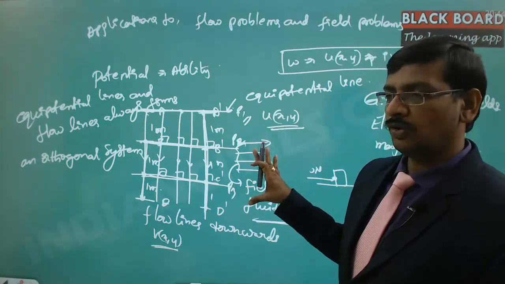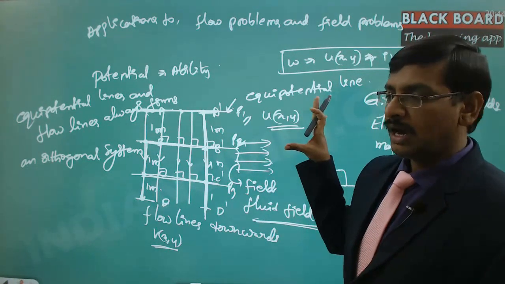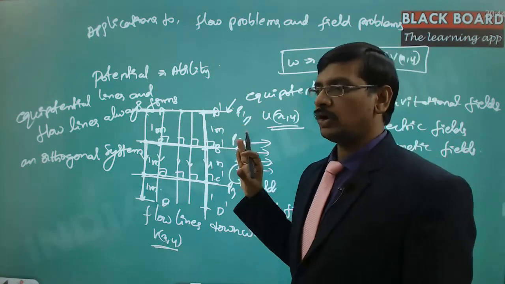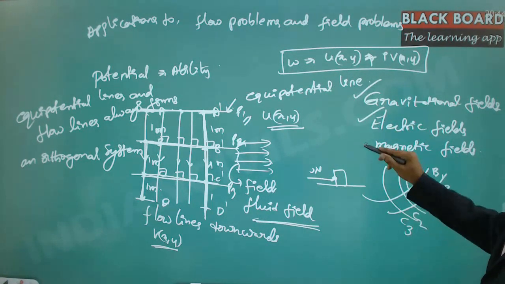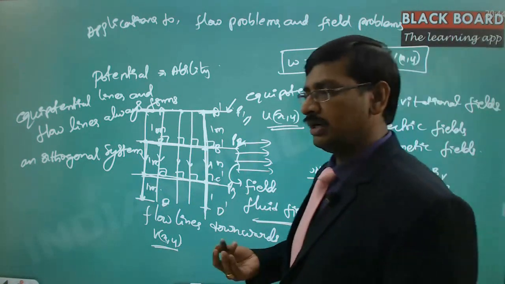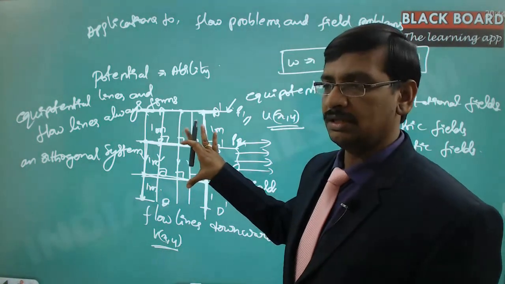So one is the flow and another is the equipotential. And this scenario is applicable for all the field problems, whether it may be a gravitational field or the electric field or the magnetic field. But the fields may be different. This is very easy to understand, this gravitational field.